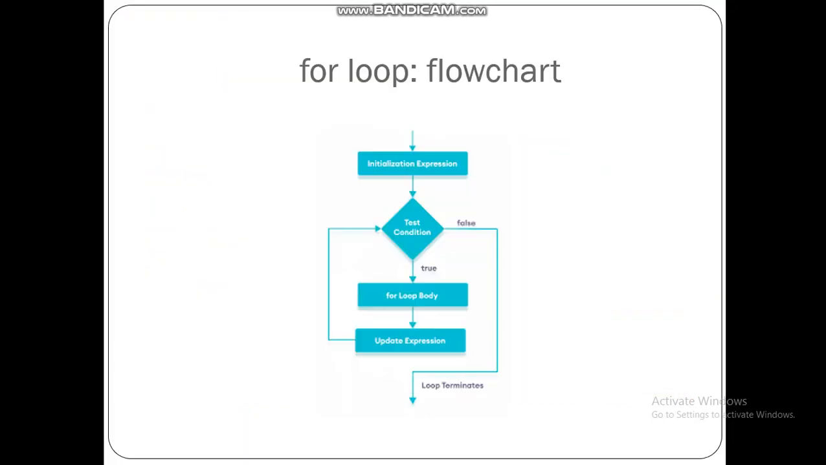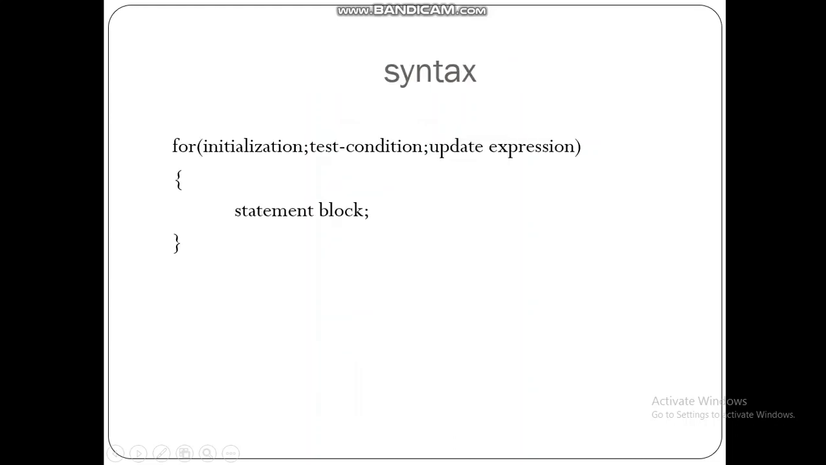Okay. Now let us discuss for loop. So this is the last loop. So this is the flow chart. So first we are having the initialization. So here we will do the initialization. Then we are going to test the condition. If it is true, we will execute the for loop body, and then we are going to update the expression. Again we are going to test the condition. So this loop will keep on continuing, and if the condition is false, we will just come out of the loop.